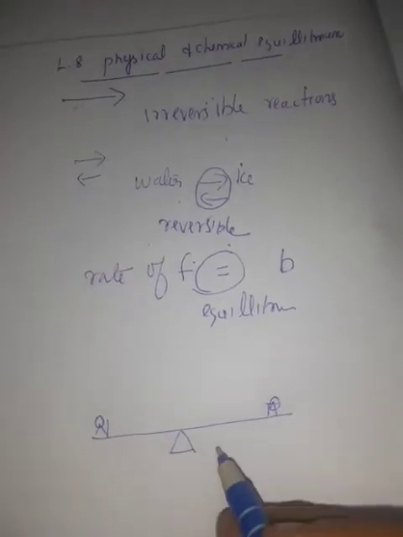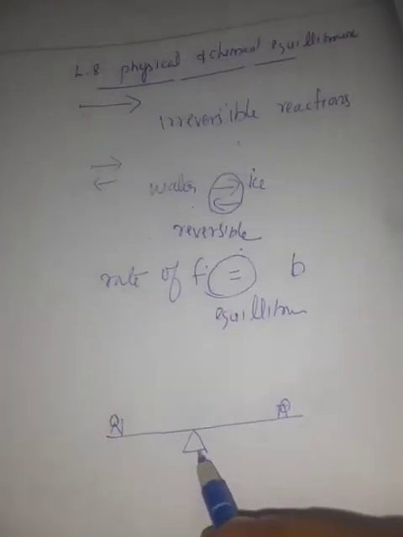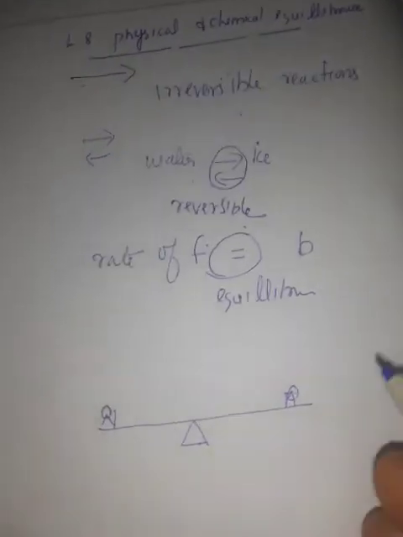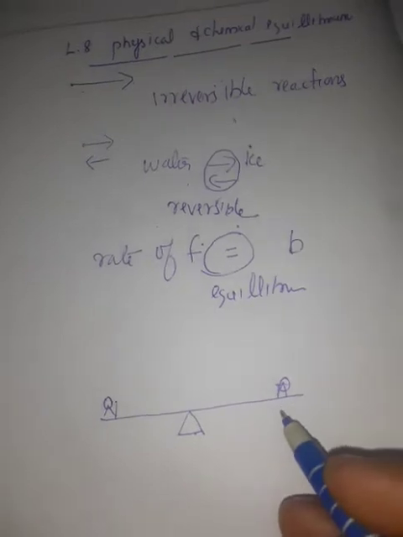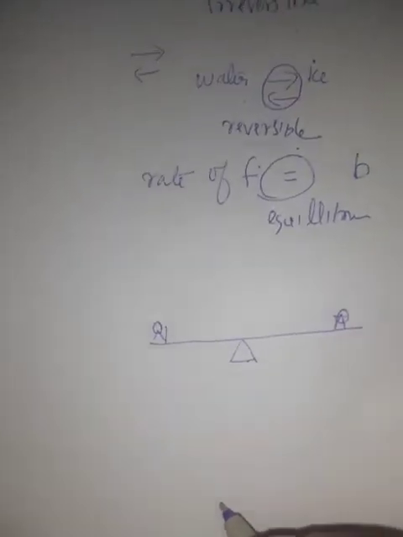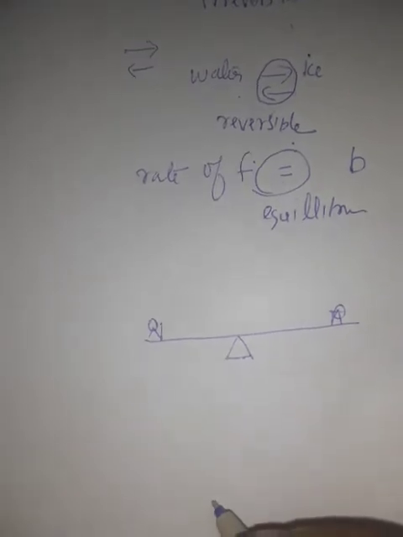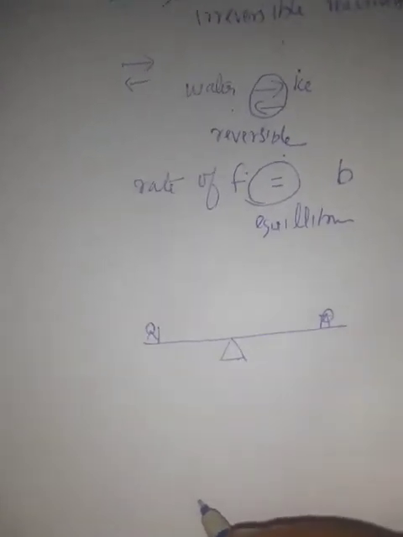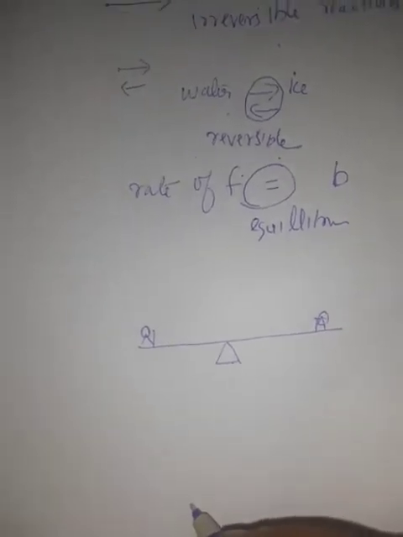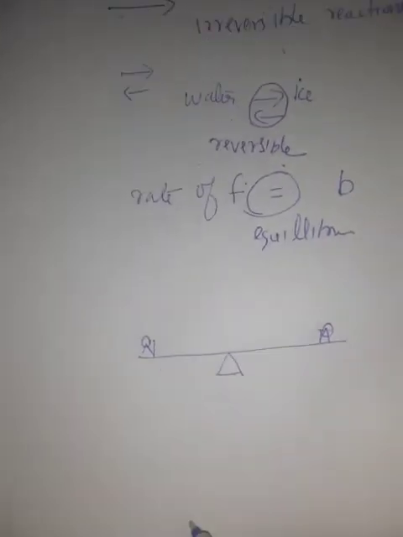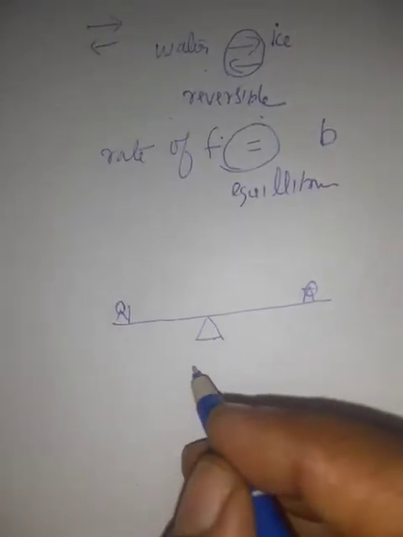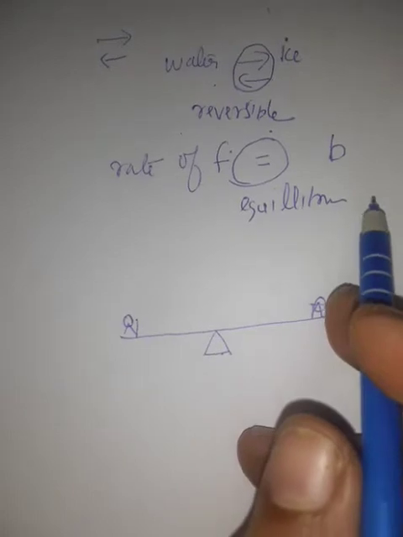The seesaw balances on the fulcrum and will be straight. So that is equilibrium. Both sides are equal. Similarly, in a game called tug of war, a rope is pulled between two teams, and at a particular stage the rope does not move in either direction. That means equilibrium. So at equilibrium, the rate of forward reaction equals the rate of backward reaction.